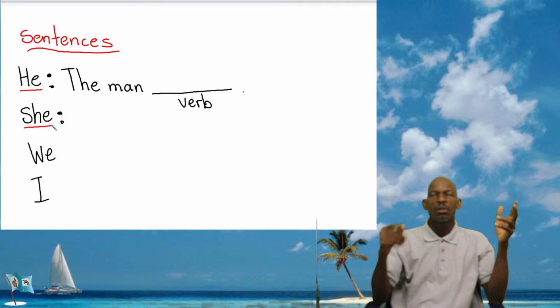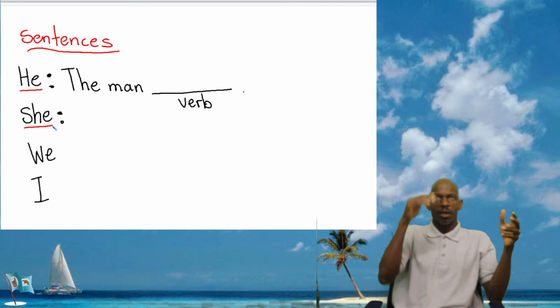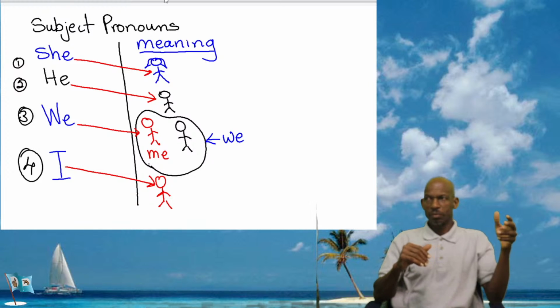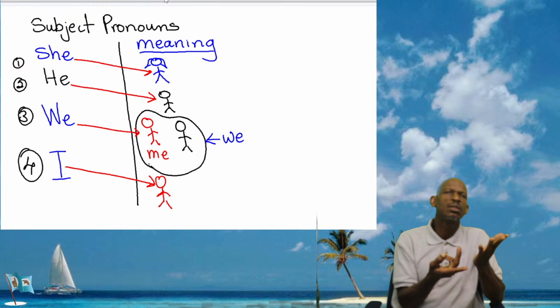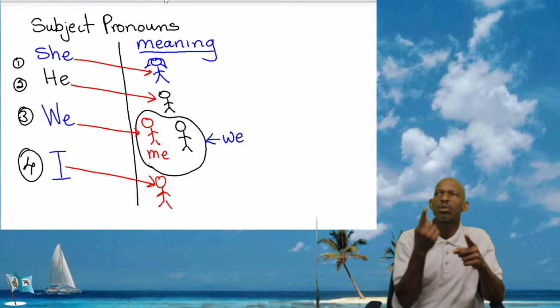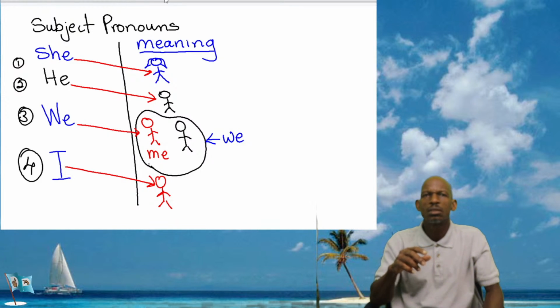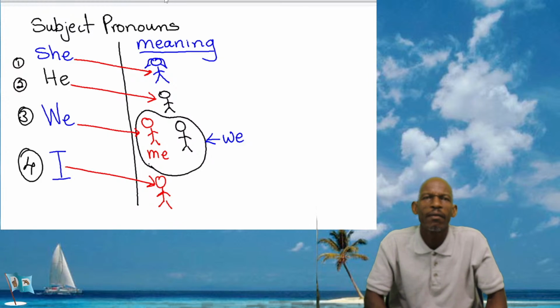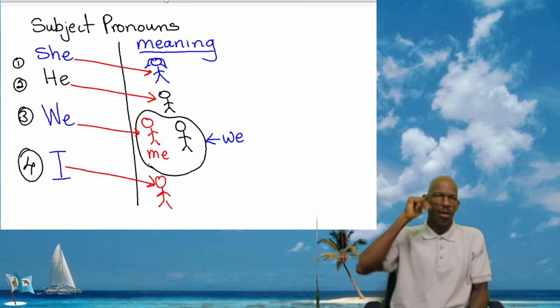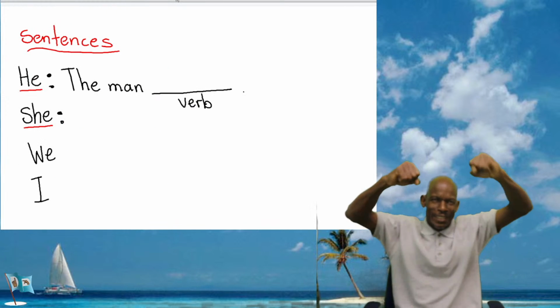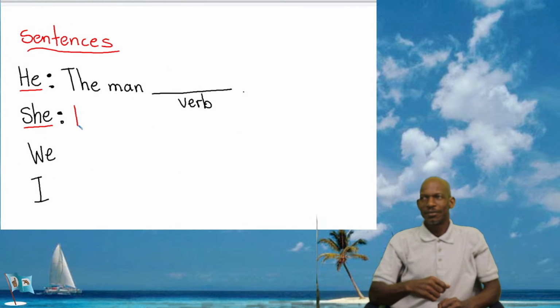Remember, we had it before. So what can we use instead of she? What word can I use for this? Yes, Shabriki. The girl, right. So I can say the girl. So for she, I can write the girl.